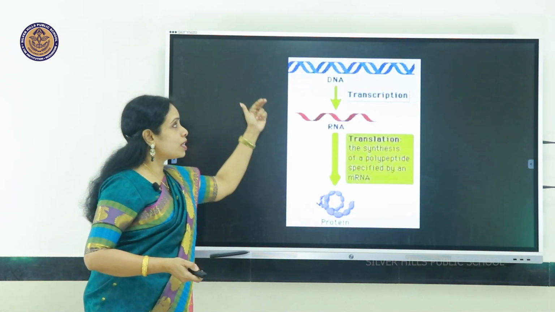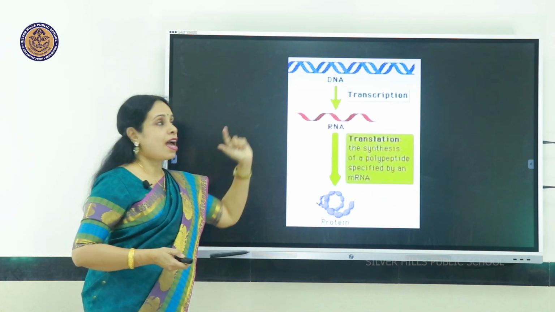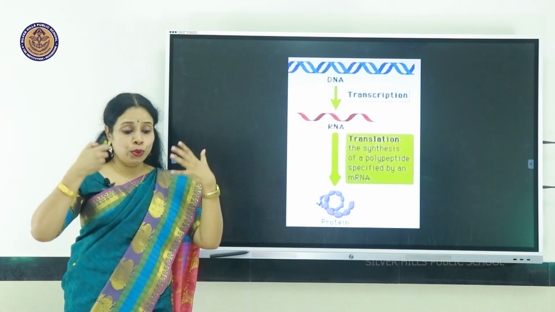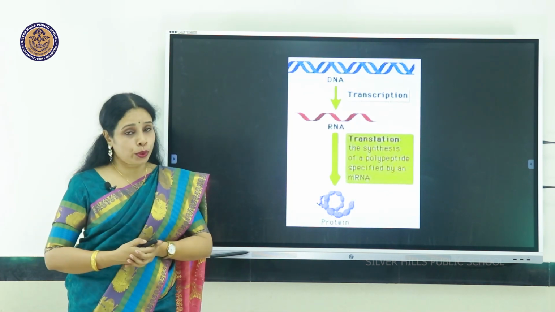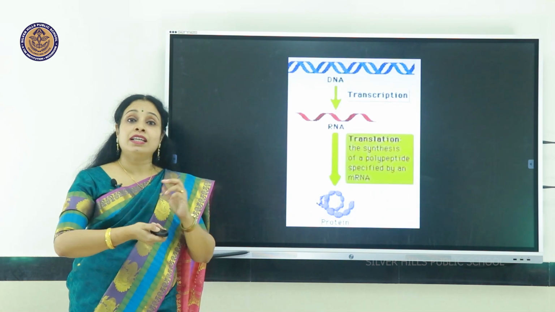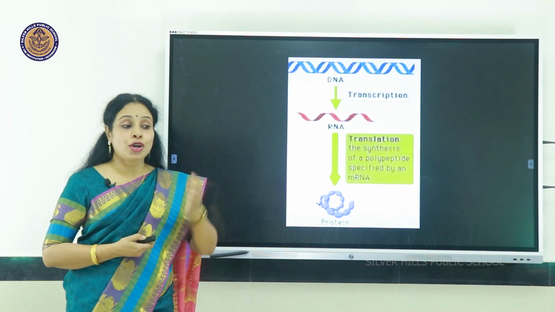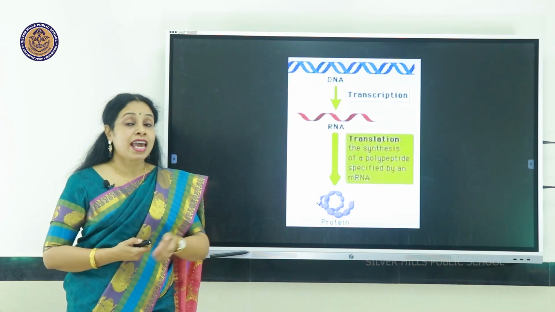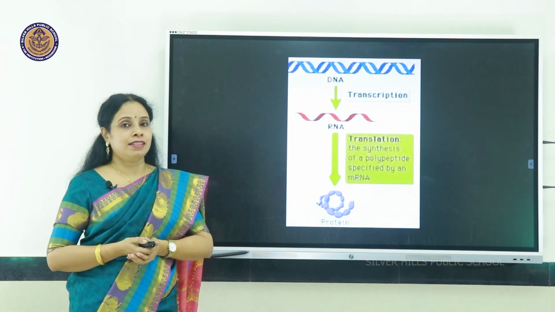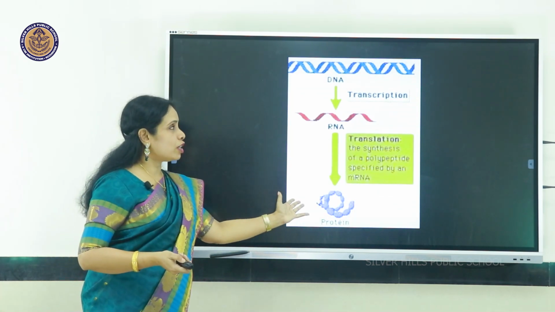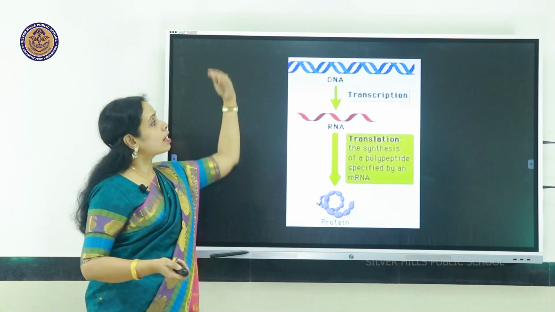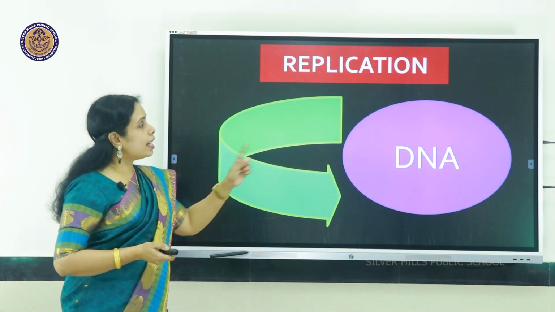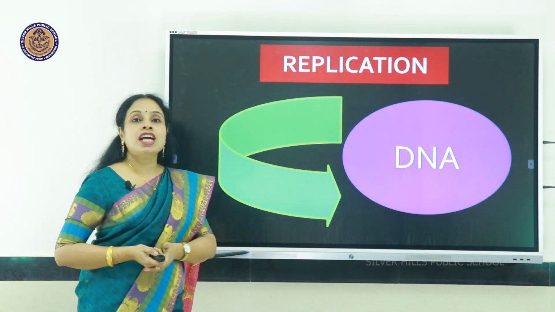So DNA forms RNA by transcription and RNA forms body proteins through translation. And you know our body is made up of mainly proteins. Your skin is protein, muscles are proteins, your hair and nails have proteins, antibodies are proteins, enzymes are proteins. So all that information to make the correct protein comes from the king, which is the DNA. So DNA forming daughter DNA, that is called replication.